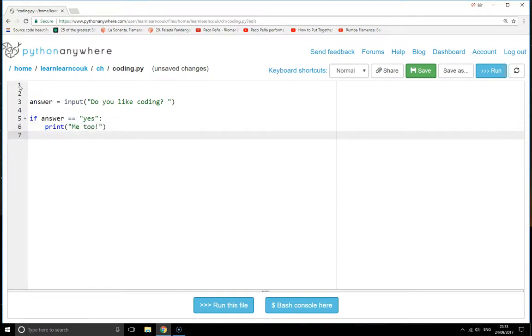There you go. So what have we got here? Well, we've got a question. You don't always have questions with if statements, but in this one we've got one. They ask the question, whatever answer they type in gets stored in the answer variable, and then on the if statement we have a simple condition. If their answer equals, which means exactly equals yes, then we'll print me too. So let's see if this works.